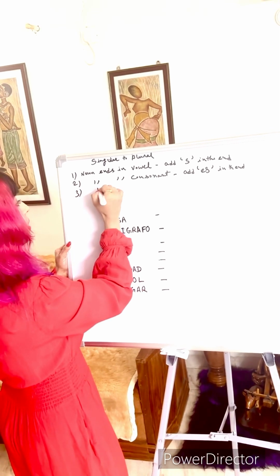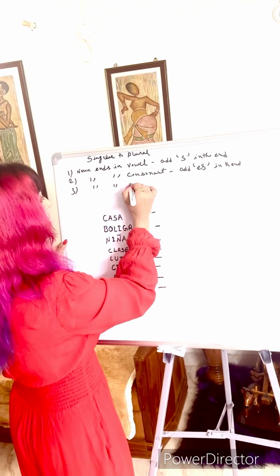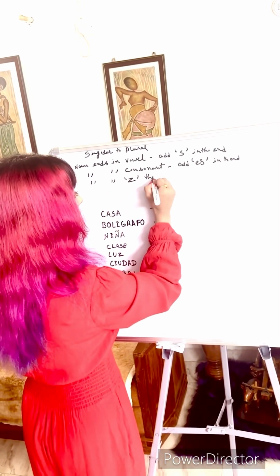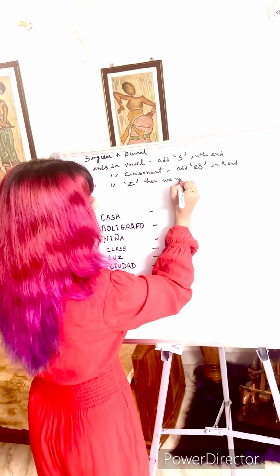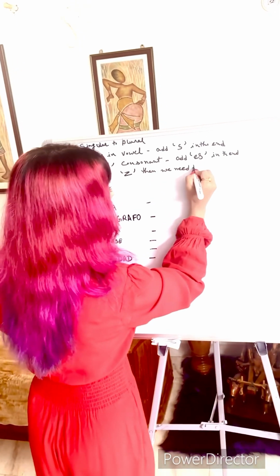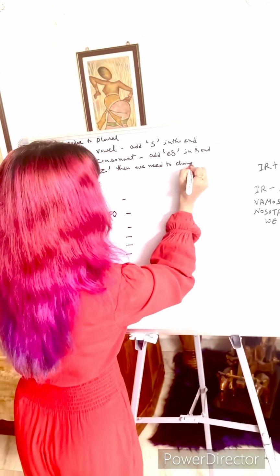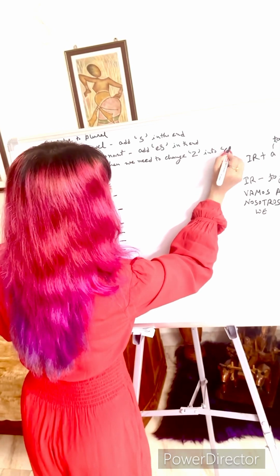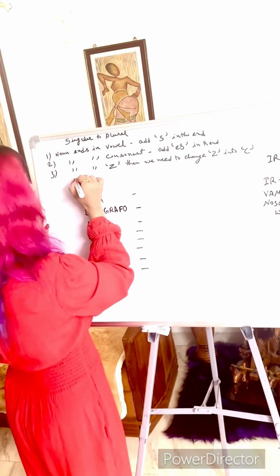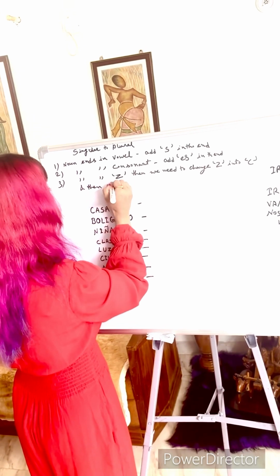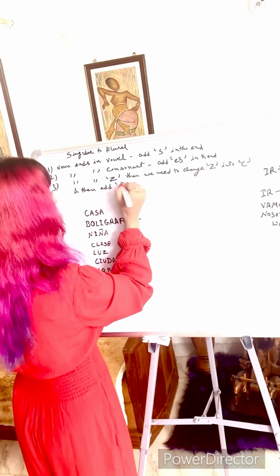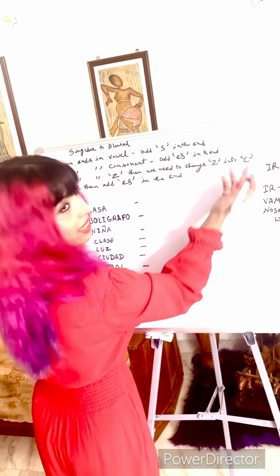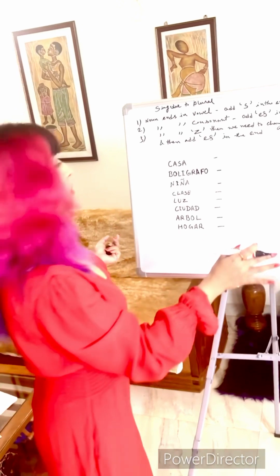And third, when the noun ends in zeta, that is z, we need to change zeta into se, that is c, and then add es in the end. As c is a consonant, that is simple.